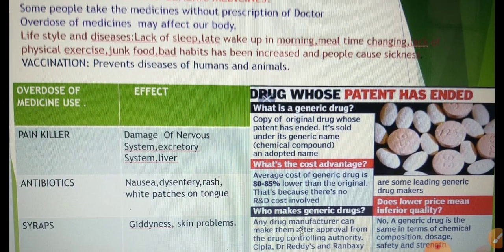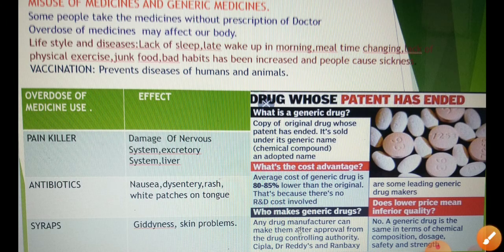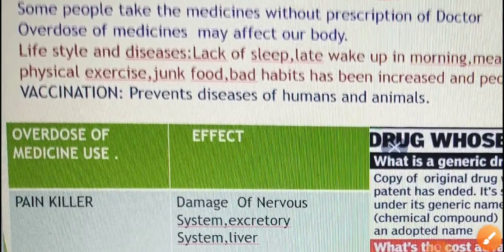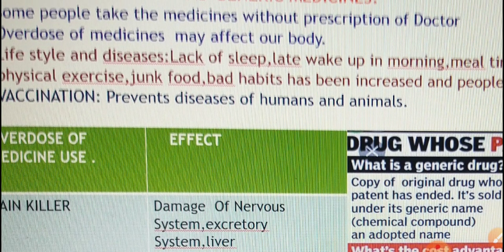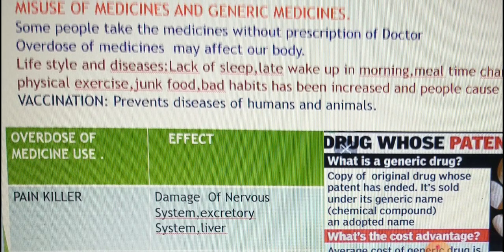So the last topic, that is lifestyles. Our lifestyles and diseases. See, the lifestyle of people has now changed. The daily routine of the people has now changed.